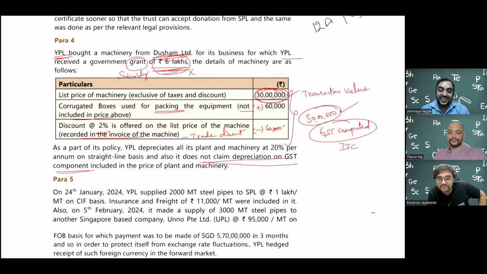But I'll tell you one more thing. Now things have changed one more level. It is neither principle nor policy. For Indians, it has become an estimate. So the accounting policy is the cost model, revaluation model.